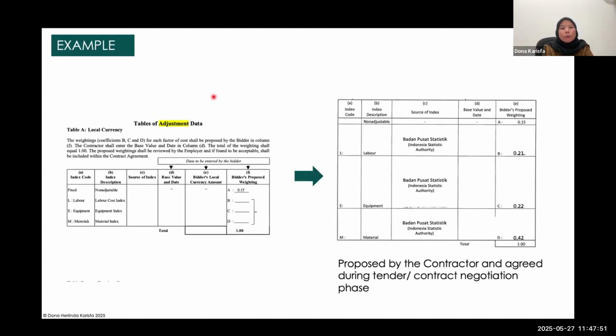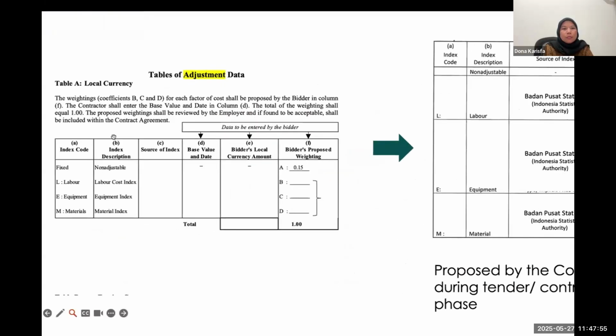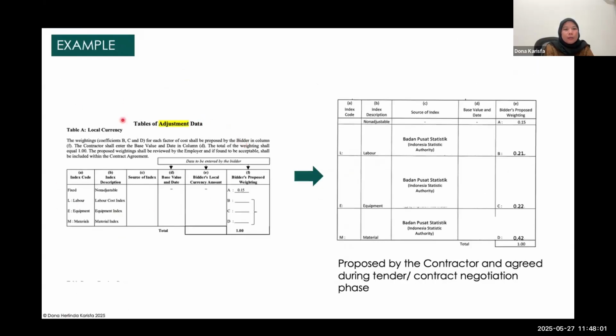This is an example from one of the projects that used FIDIC 1999. Under the tender document, they provided the table of adjustment data, and the bidder should fill it in. So this is what we fill in. For example, for the source index, you have to mention what the index is. Indonesia might use the Indonesia Statistics Authority, or the Philippines can use the Philippine Statistics Authority. At least you are required to mention what index you use.